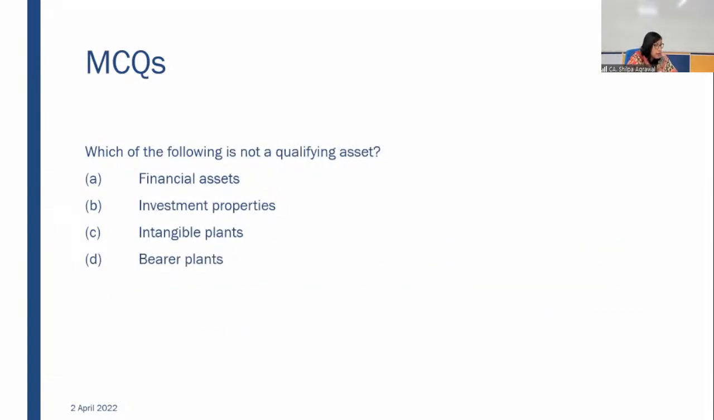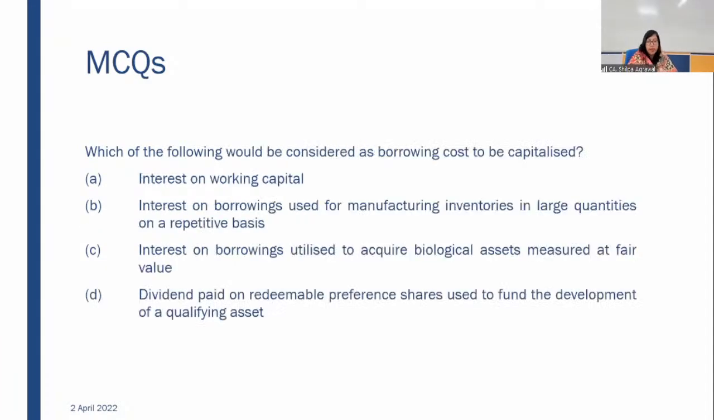Priya is saying D. Jay is also saying D. Sairam, you are saying D. Why are you saying D? Interest on borrowing used for manufacturing activities in large quantities on repetitive basis. See, since I have not explained whether it is taking substantial period of time or not, with this limited information,